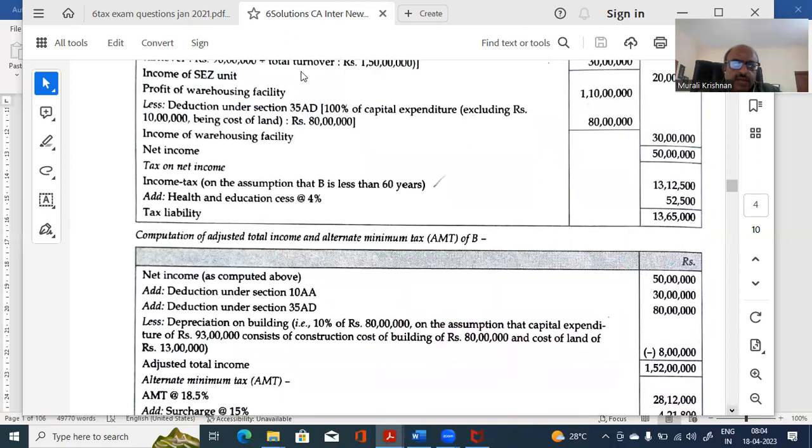This is the 50 lakhs they're talking about. Don't get mixed up. To that, you add back what you have deducted, the 30 lakhs and the 80 lakhs. So you are coming to the total profit, which is basically that 110 plus the 50 original profit of SEZ.